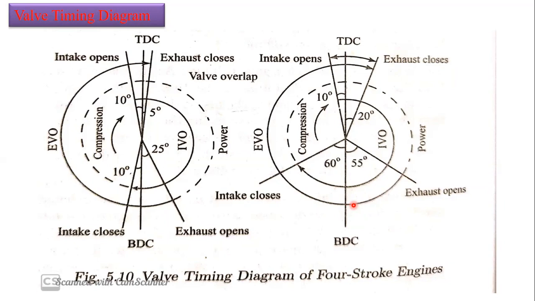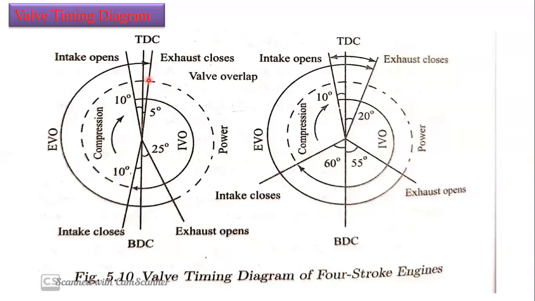Total power output is going to have both advantages and disadvantages. Here we have more advantages, so that's why more work output is there. And because of more work output, we are going to improve the efficiency also. Thermal efficiency is going to increase here. So that's why we need to open the exhaust valve early.